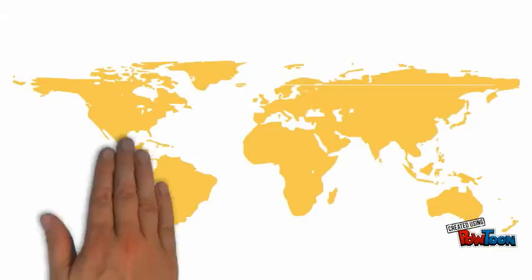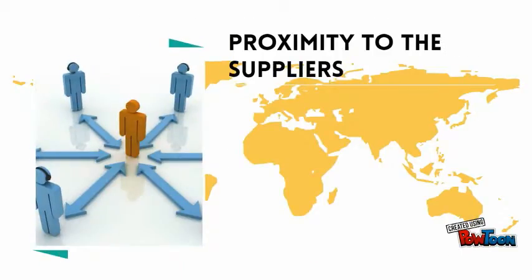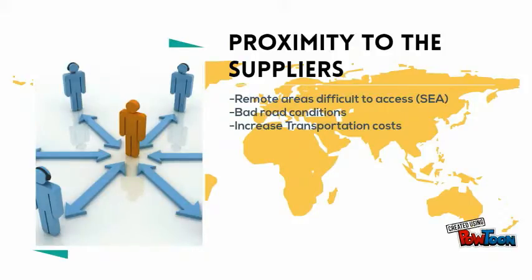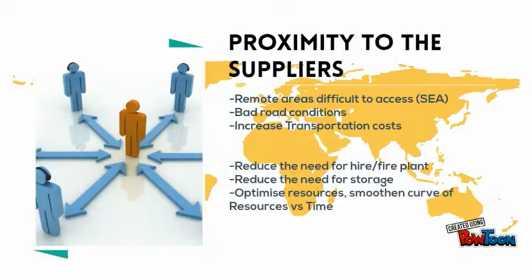First, let's address proximity to the suppliers. Remote areas will make it more difficult to obtain plant, especially if the access roads are in bad condition. This will increase the transportation costs, but in order to minimize the cost due to the geographical location of the project, the planning has to be done well: reduce the need for hired plant, reduce the need to store equipment, and optimize the resources.